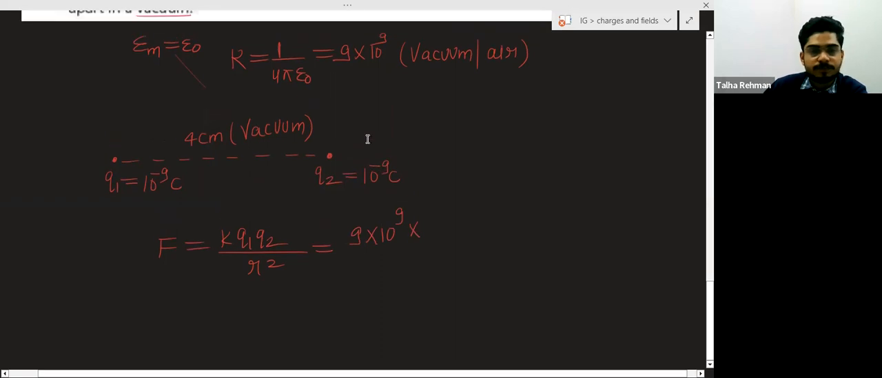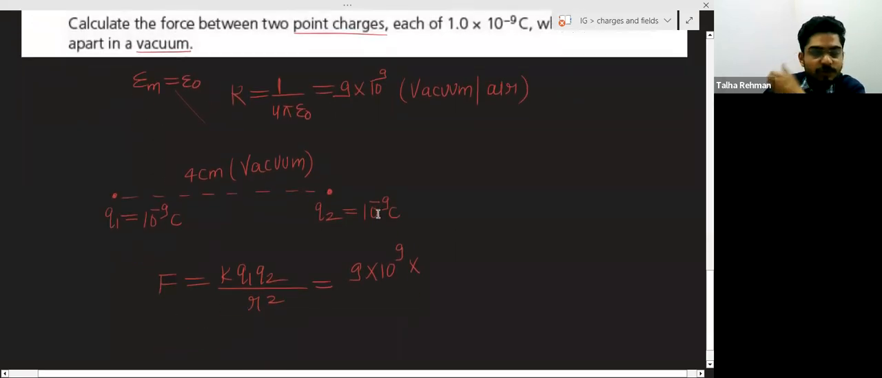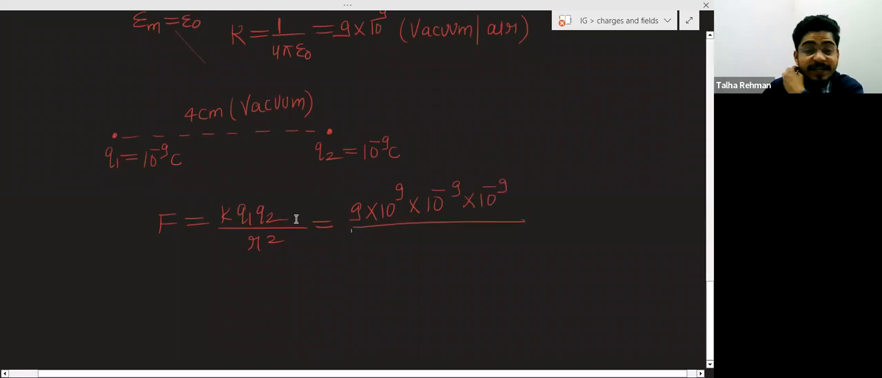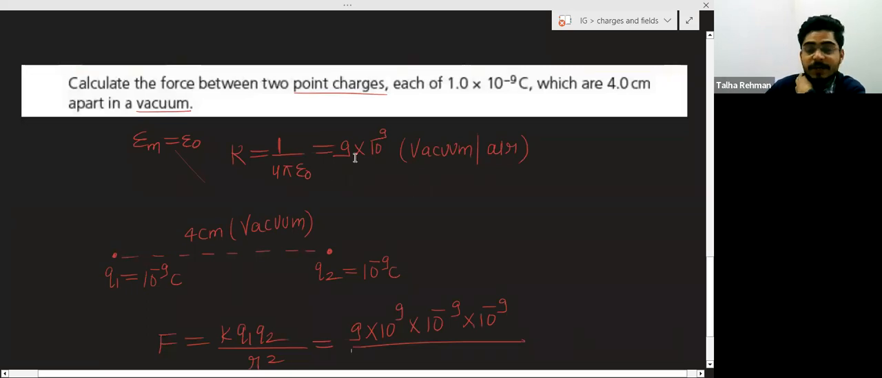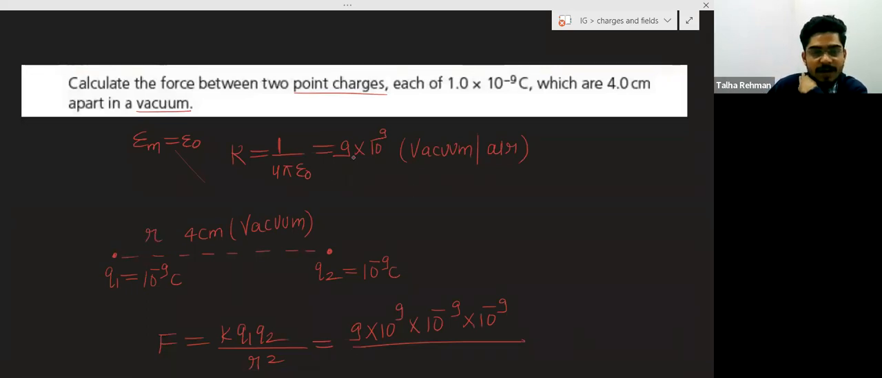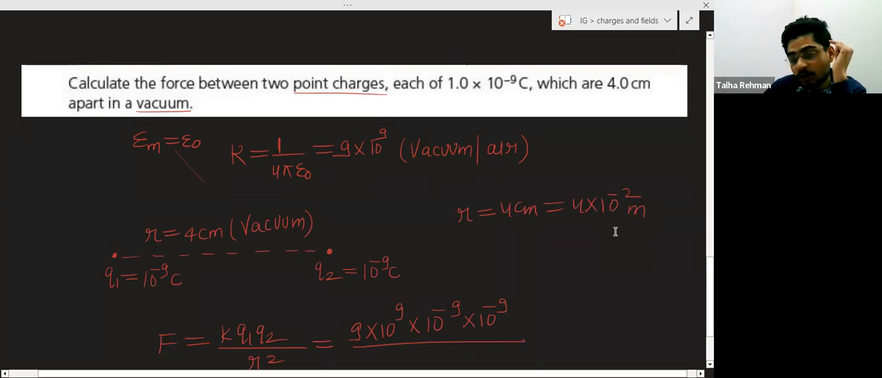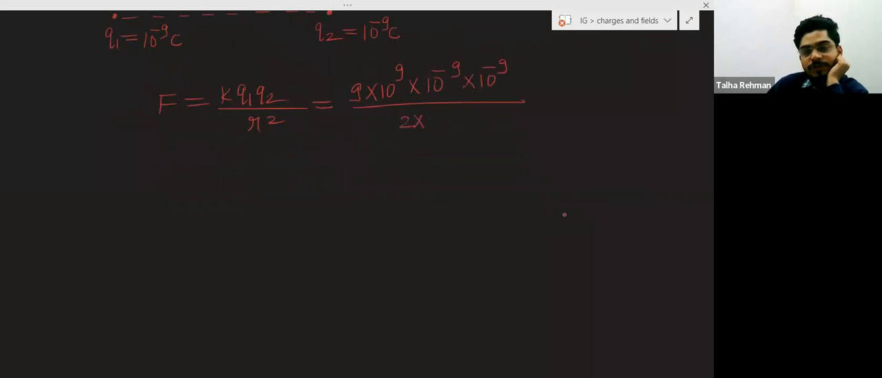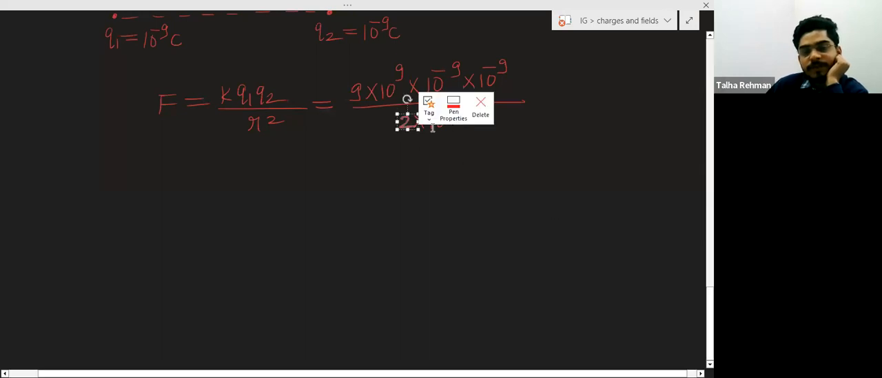Q1 multiplied by Q2. So it is 10 to the power minus 9 multiplied by 10 to the power minus 9. R square, 4 centimeter square. So you will convert the centimeter into meter. R is 4 centimeters, so you will convert this as 4 into 10 to the power minus 2 meter. In 1 centimeter, 10 to the power minus 2 meters are there. So it will be 4 into 10 to the power minus 2.